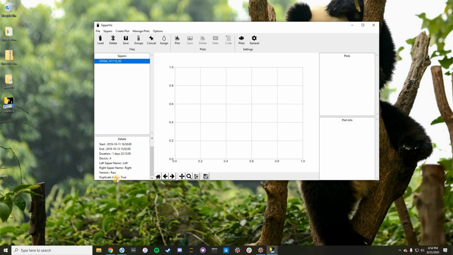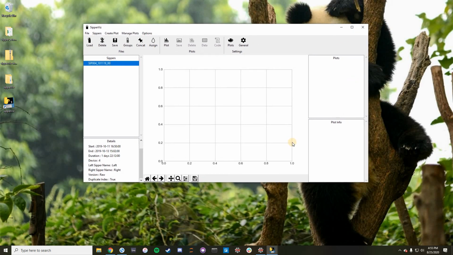And here you'll see that if you look into the details, you can see which files do have this duplicate index. This can be a problem for some things in SipperViz where it's trying to find certain dates, because if it finds 2 copies of the same one, it won't know exactly which data to find. But I think for the purpose of this tutorial, we can get by without worrying about that. But you should just be aware of this if you're working with Sipper data in the future.